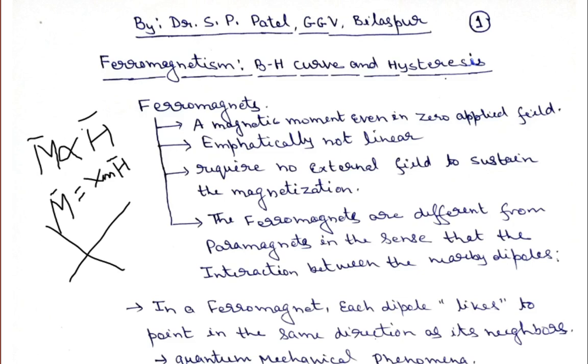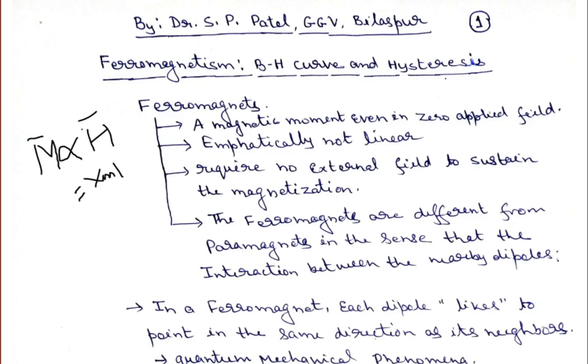But this doesn't happen in the case of ferromagnetic material. This equation is not valid for ferromagnetic material. It means that in ferromagnetic material, M is not directly proportional to H. So this linear curve is not there, but a non-linear curve is there. That is why I have written that this is a non-linear medium. So ferromagnetic materials are a non-linear medium.